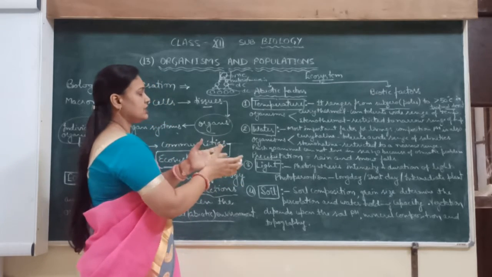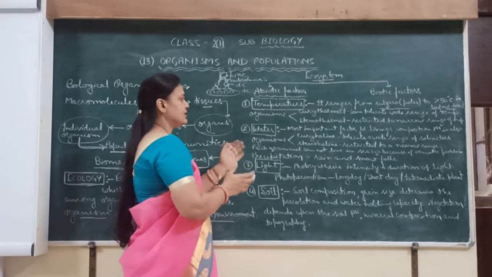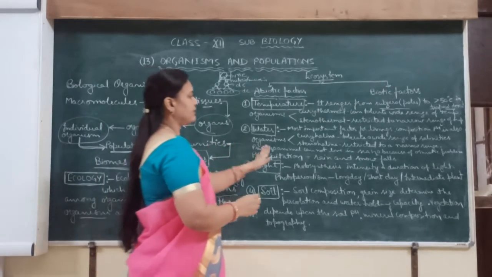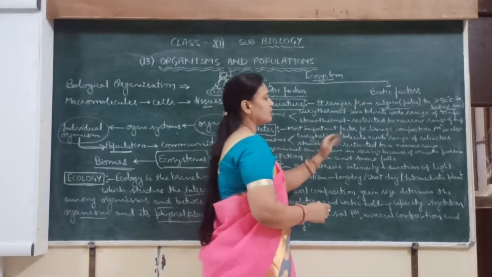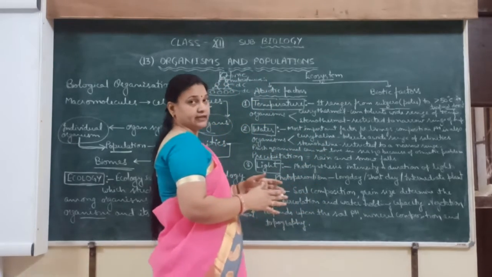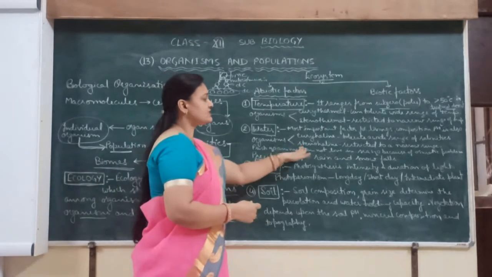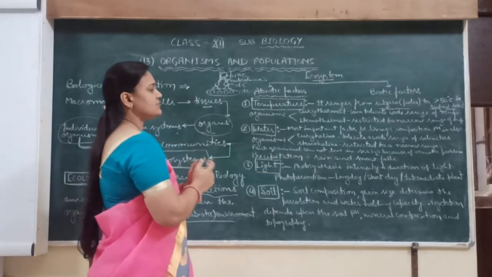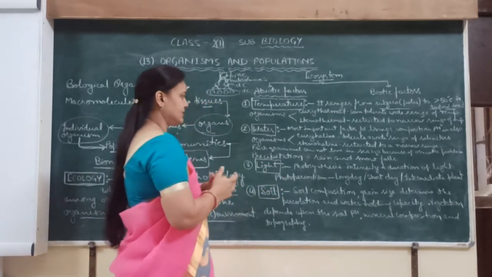According to the salinity of the water in the seas and oceans, organisms may be of two types. Euryhaline animals can tolerate a wide range of salinity. They are present mainly in the oceans. And stenohaline means these animals are restricted to a narrow range.